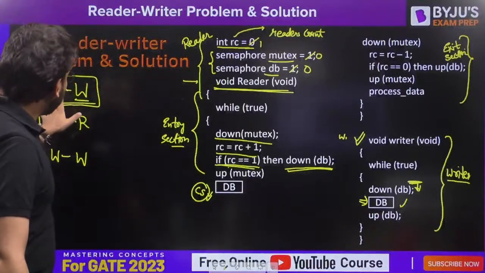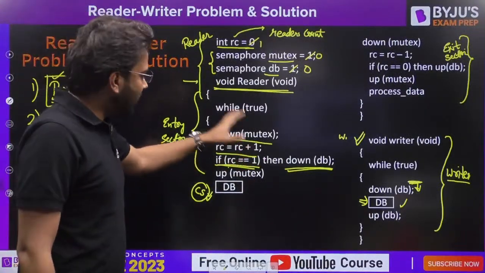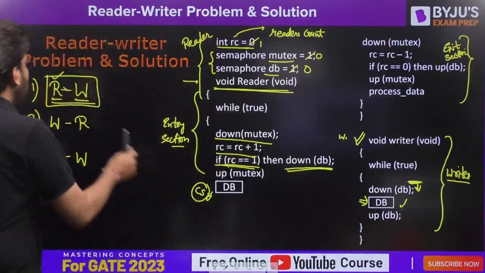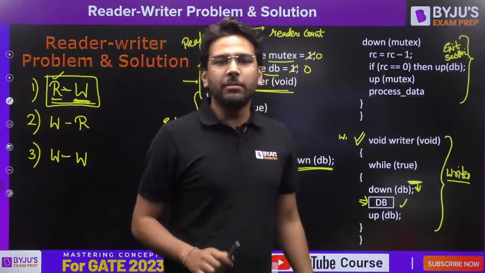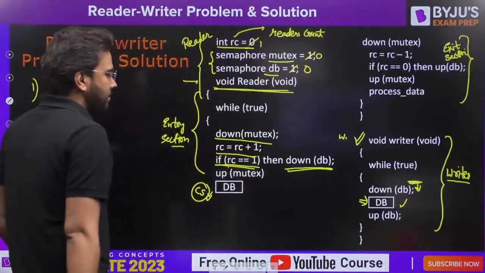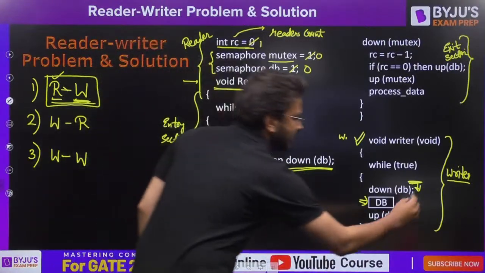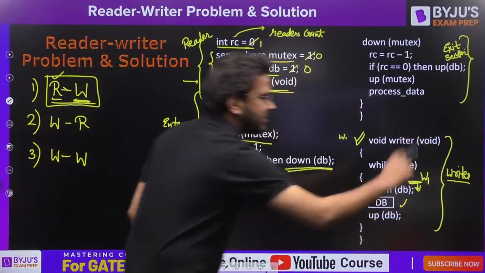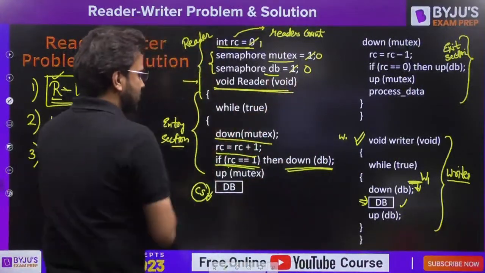We want that if one reader is already present in the critical section, or one reader has arrived, we don't want the writer to access the critical section at the same time. So this is what we are doing here. Clear? Now down of DB we have performed. Let's write here that writer 1 is present here. Now it is blocked here because it is not able to proceed. Already the DB value is 0.